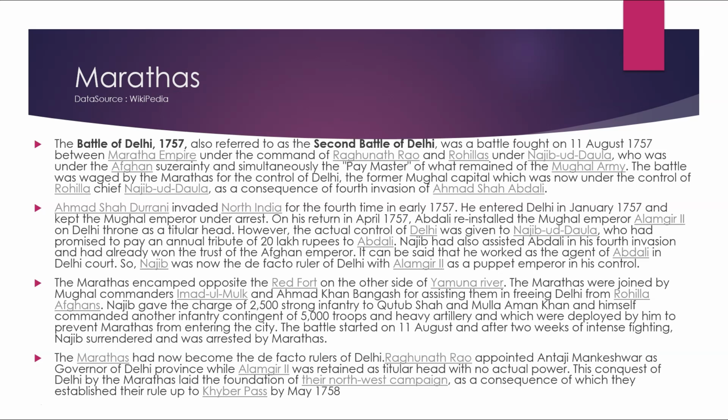Raghunath Rao appointed Antaji Mankeshwar as governor of Delhi province, while Alamgir II was retained as titular head with no actual power. The conquest of Delhi by the Marathas laid the foundation of their northwest campaign, as a consequence of which they established their rule up to the Khyber Pass by May 1758.